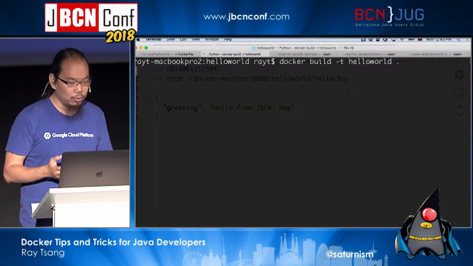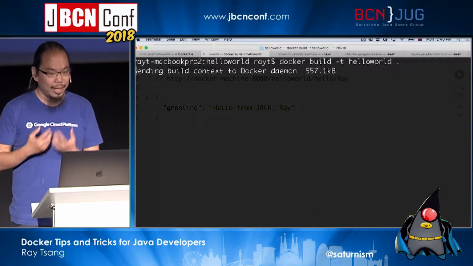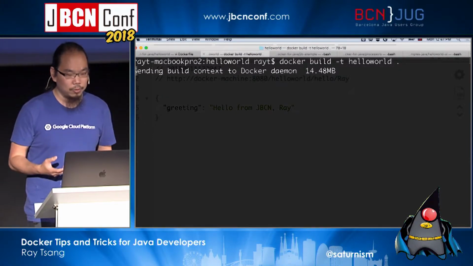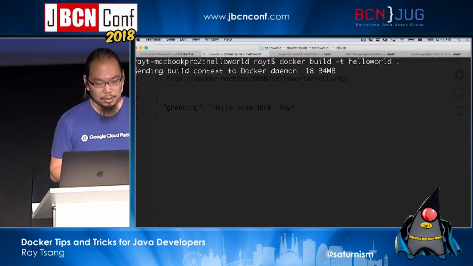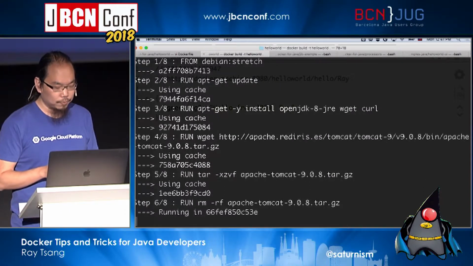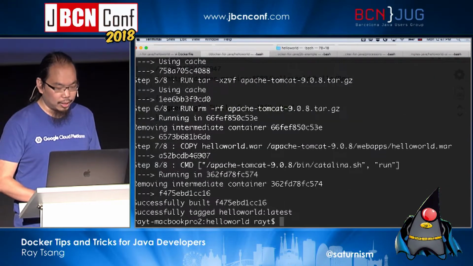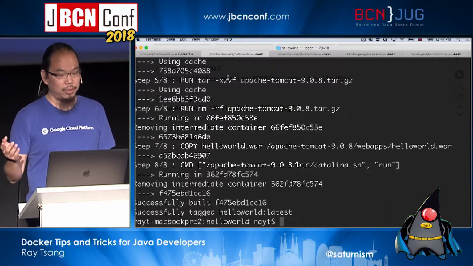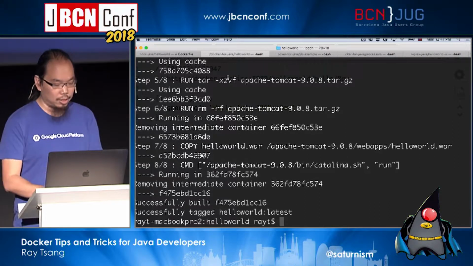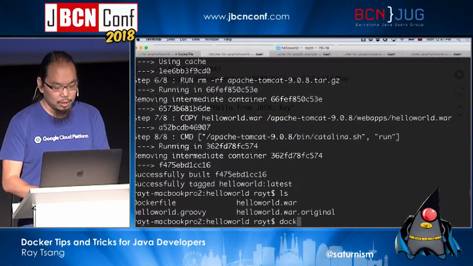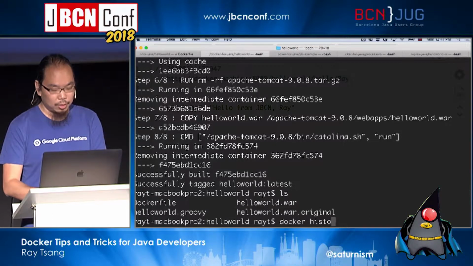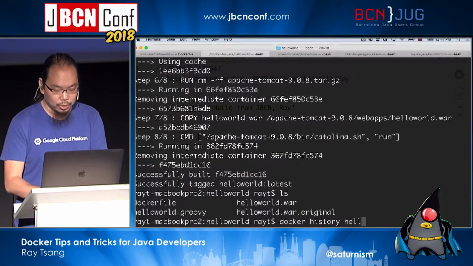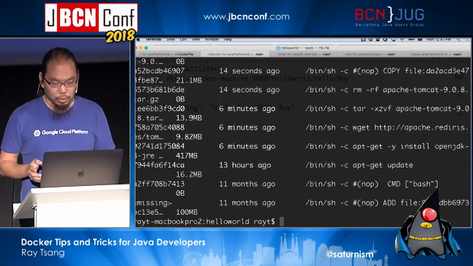So it's going to run through the same instructions. It's going to cache, so it doesn't run the same thing over and over again. But it will go and delete the tar.gz file, right? And you would say that tar.gz was maybe, say, 80 megabytes large, so you are saving 80 megabytes of data. So let's see how big this image is. I can do this with docker history hello world.